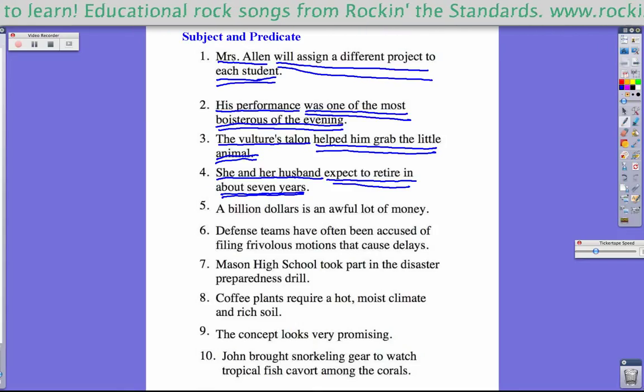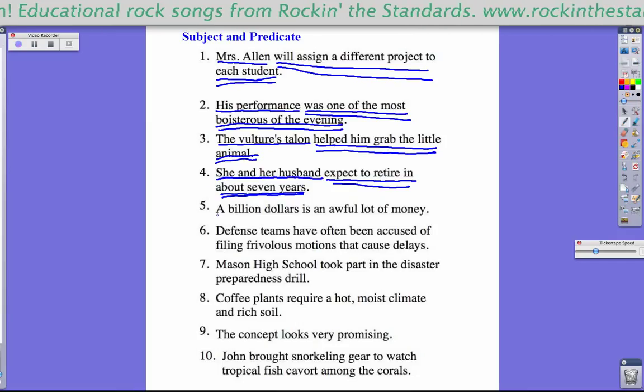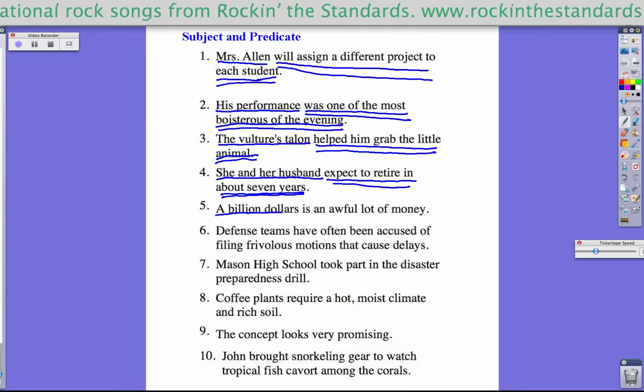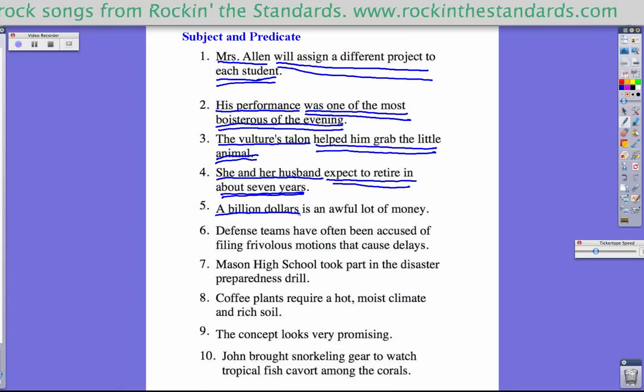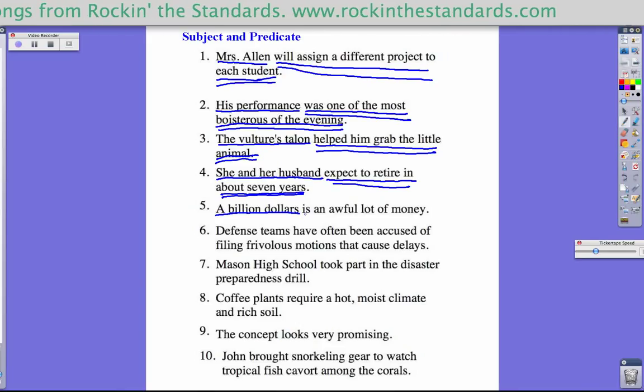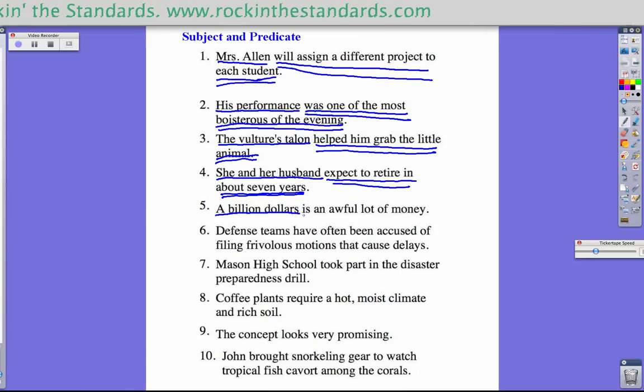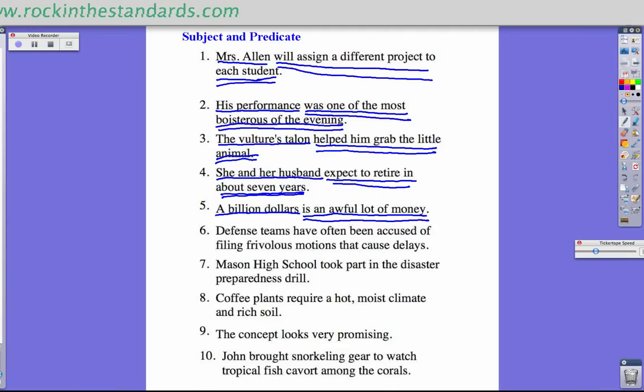Number five, $1 billion is an awful lot of money. What is this sentence about? It's about $1 billion. The whole sentence is telling you about that amount of money. And then in this case, it's not doing anything, it just is something. The $1 billion is an awful lot of money. And so I put two lines under there for the complete predicate. Subject, $1 billion; predicate, is an awful lot of money.